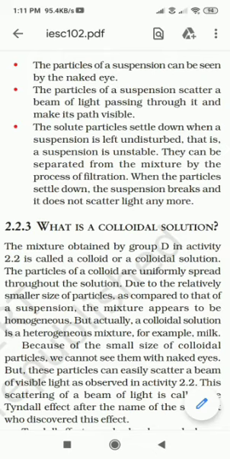They can be separated from the mixture by the process of filtration. Filtration is a simple process by which we can separate solute from the solution. And when these particles settle down, we can get a clear liquid on the top. So light cannot be scattered. When particles are suspended, the light gets scattered, but when these particles settle down, light cannot be scattered.